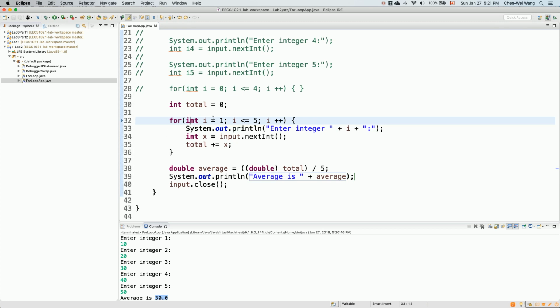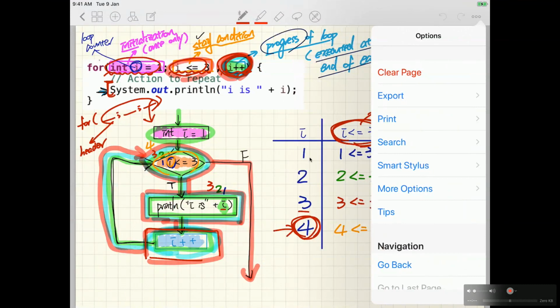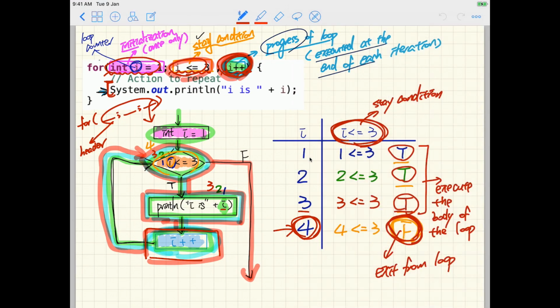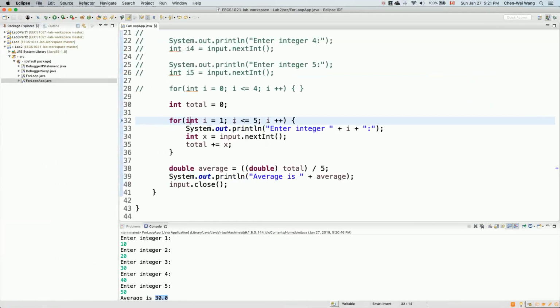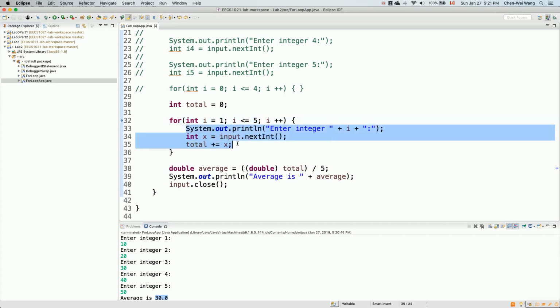If you remember how we traced the previous for loop in the previous video, how many times the condition over here is evaluated to true determines how many times you're going to repeat the body of the loop. Now in this case, we expect that I less than or equal to 5 is going to be true 5 times, right? That means we're going to repeat this particular body of the loop 5 times.